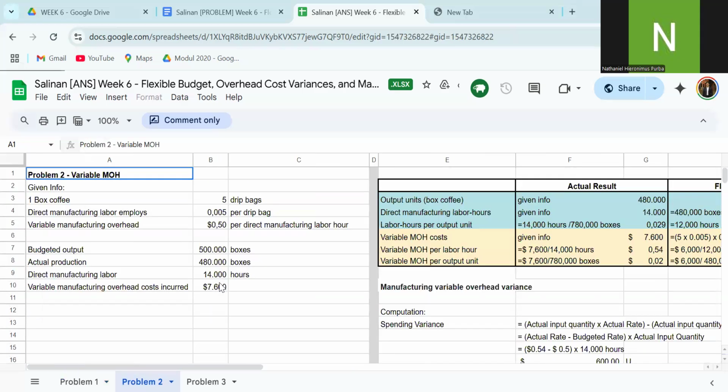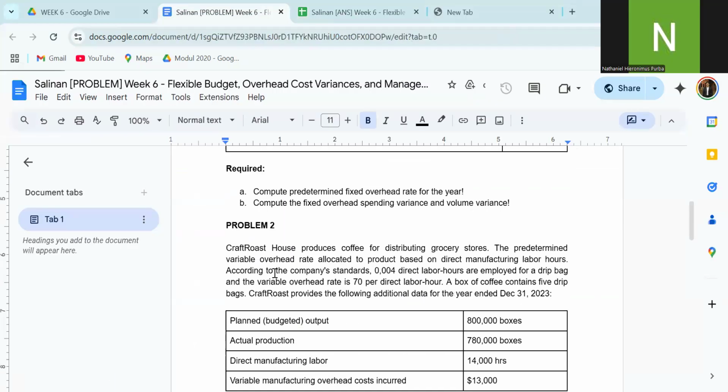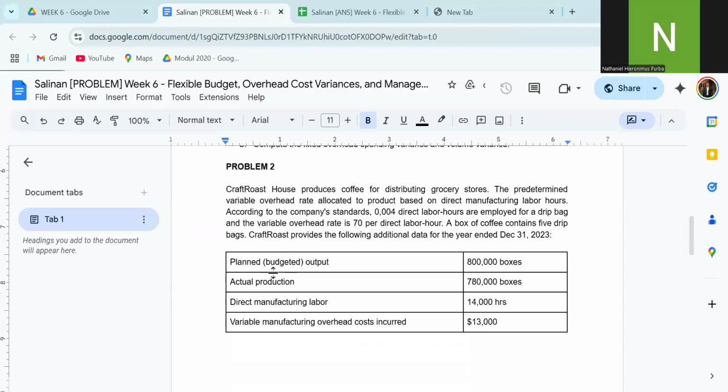Okay, next to the second problem. Craft Roast House produces coffee for distributing to grocery stores. The predetermined variable overhead rate is allocated to product based on direct manufacturing labor hours. According to the company standards, 0.004 direct labor hours are employed for a drip bag, and the variable overhead rate is $70 per direct labor hour.